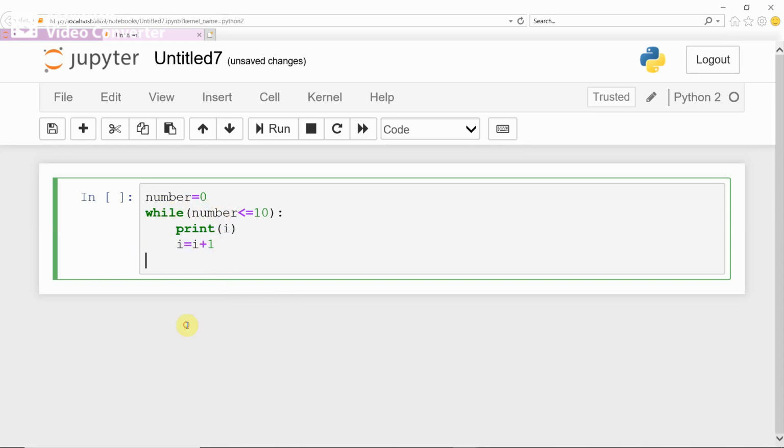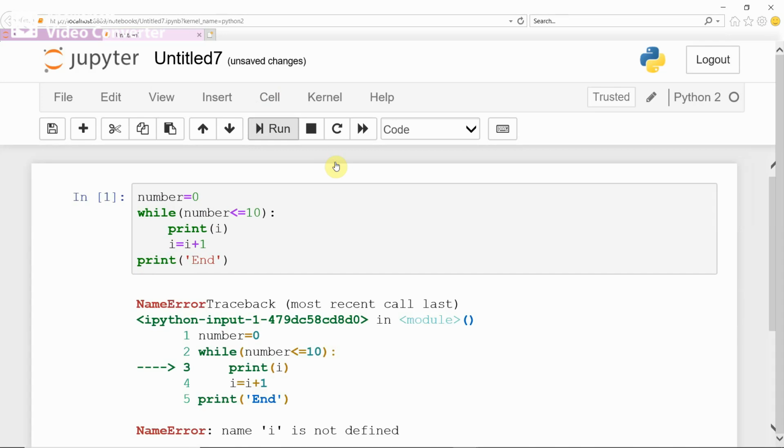loop. After finishing the while loop, if you want to execute some statement, then you should give it outside the tab. For example, if you want to display end, this has to be printed outside the tab. This is a simple program using the while loop.